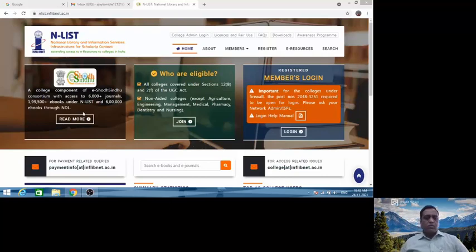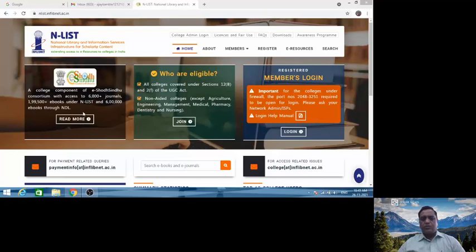So students, if you want to use this large database, if you want to access ebooks from eShodh Sindhu, you just have to get the login ID and password from the library. That will also be provided directly to you in your institutional ID.